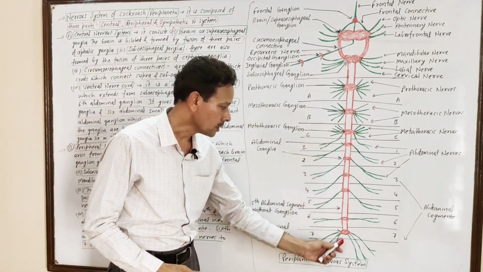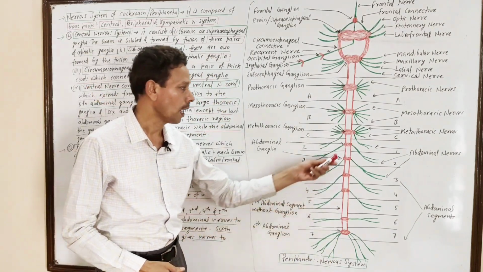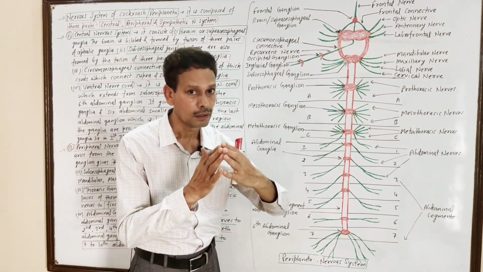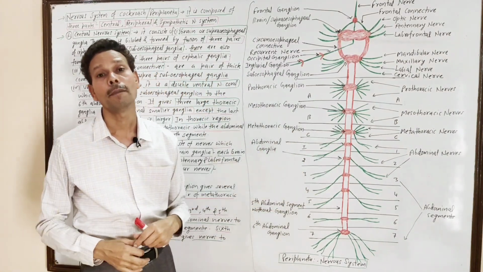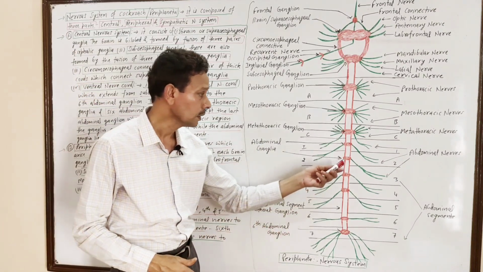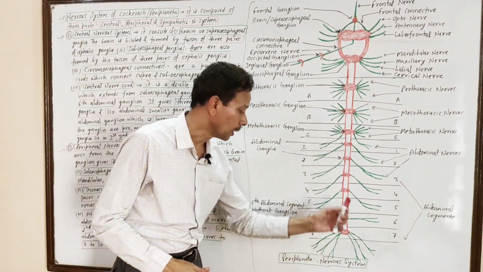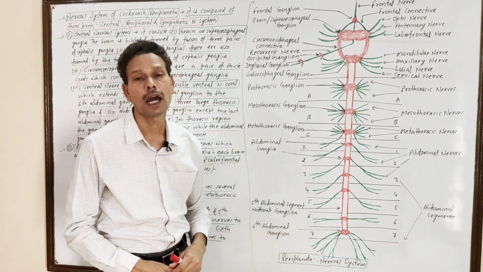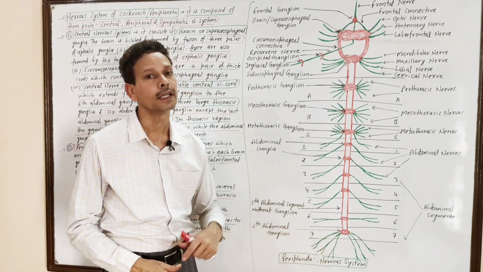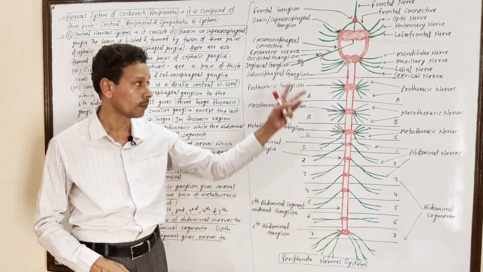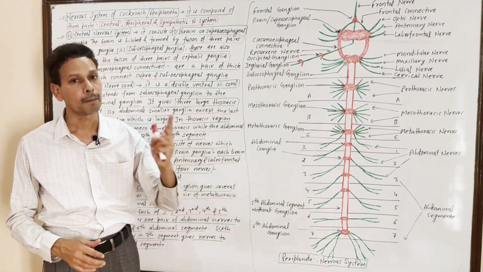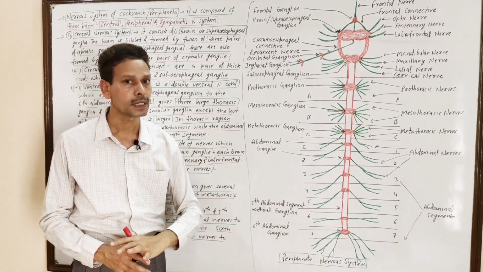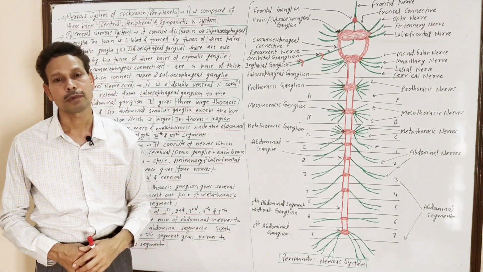In the abdominal region, each abdominal ganglion gives a pair of abdominal nerves, and the last abdominal ganglion provides several nerves to segments 7th, 8th, 9th and 10th. This is all about the central nervous system and peripheral nervous system of the cockroach. In tomorrow's lecture, we will discuss the autonomic nervous system of the cockroach.